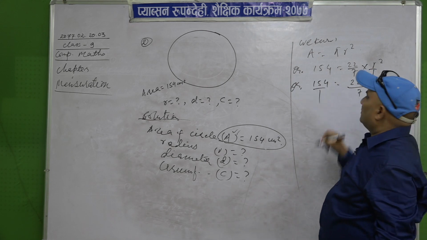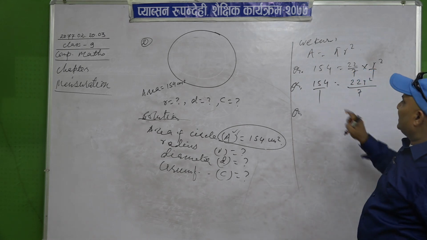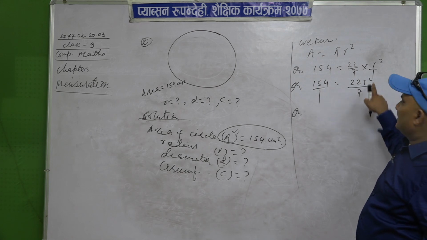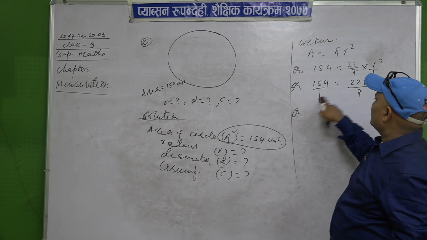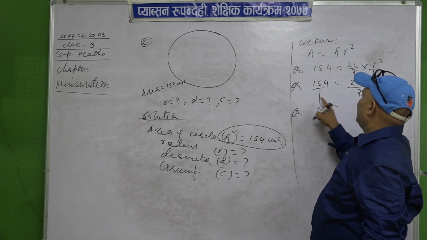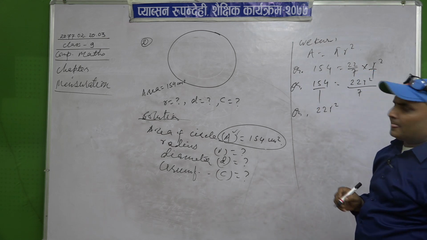Now we do cross multiplication. How to cross multiply? This denominator multiplies this numerator, and this denominator multiplies this numerator. If you multiply 7 by 154, you get 1078, and the other side is 22 r square.